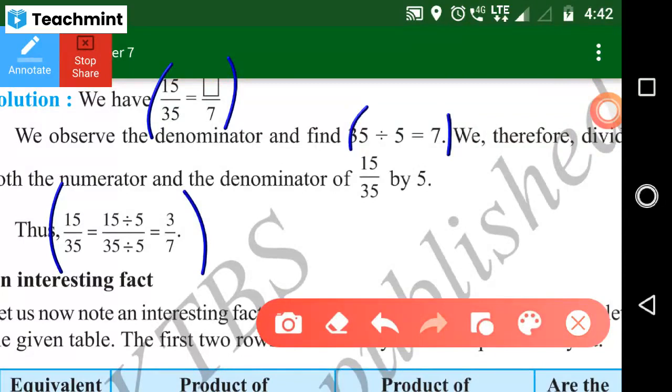Ma'am, 1 minute. I'm writing 35 divided by 5. Yeah, write down here to here, where I marked. So that one you just write down. Ma'am, completed.